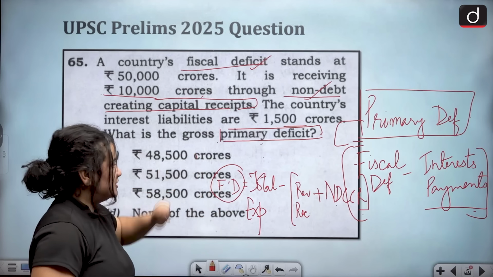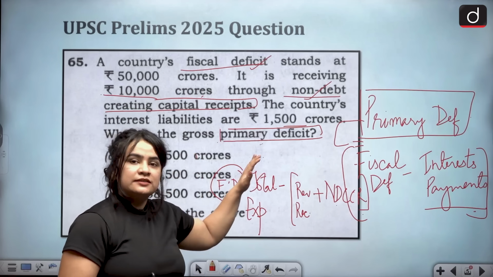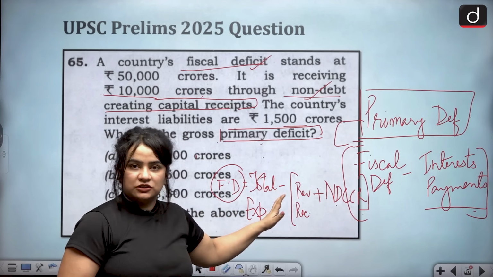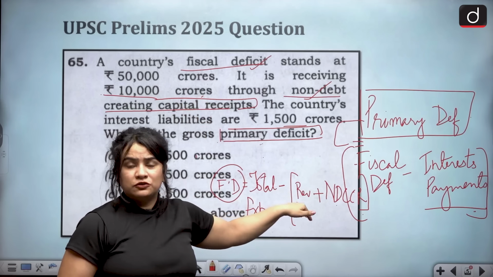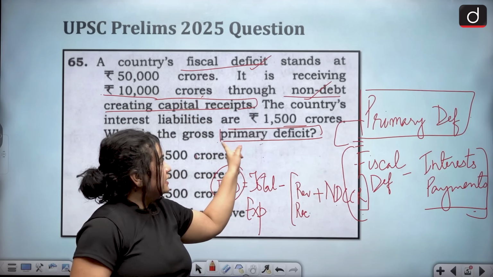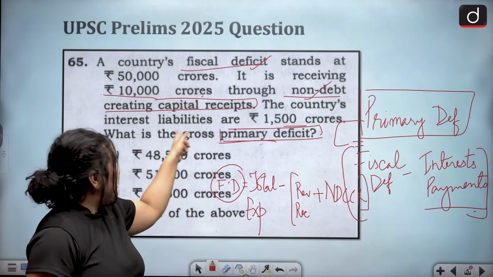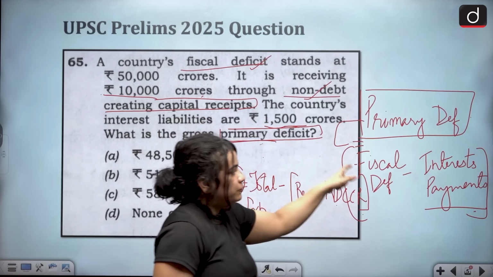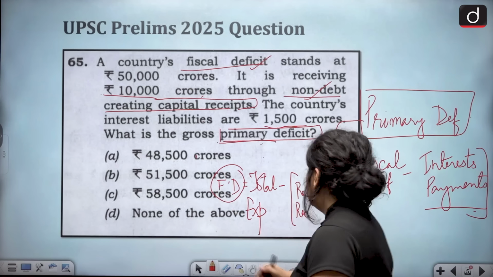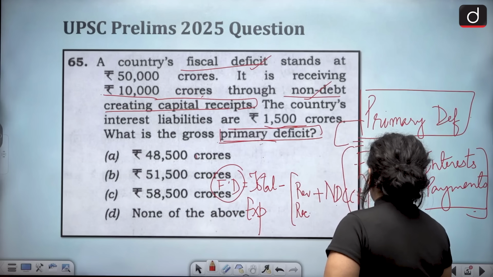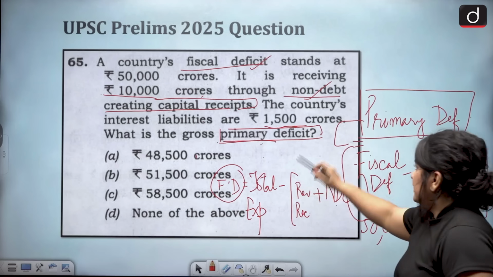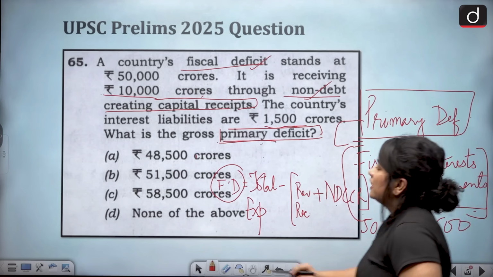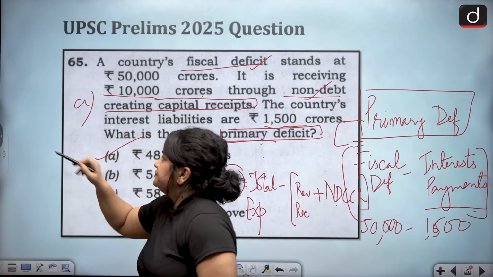So if we have the fiscal deficit, we know that fiscal deficit itself means you remove this part from the total expenditure, which means this need not be accounted into the question at all. Your question has simply asked you, what is the primary deficit, given that the interest liabilities is this. You simply put values into this formula. We know that fiscal deficit is 50,000 crores, and we know that the interest liabilities is 1,500 crores. You subtract and you arrive at the correct answer.